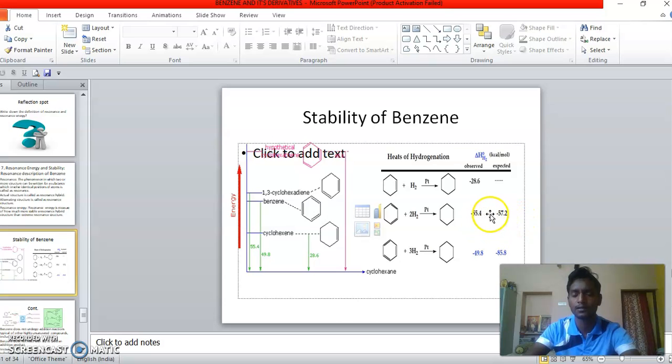In this case, there is less difference, hence it is less stable than benzene. In the benzene case, the energy observed is 49.8 and the expected energy is 85.8. In this case, more difference occurs, meaning it is more stable than the other chemicals.